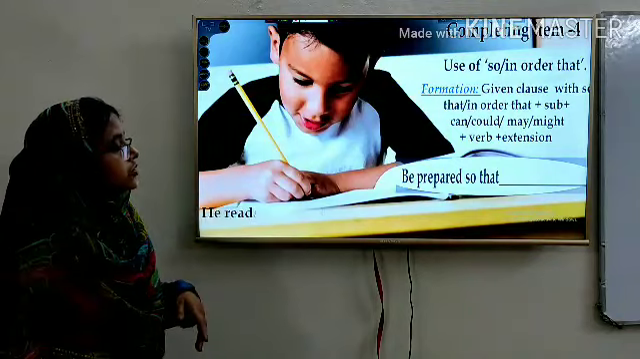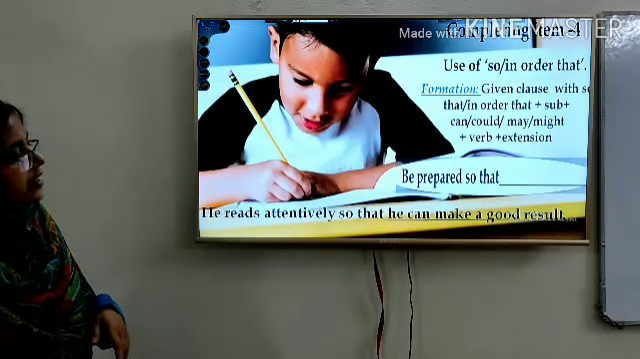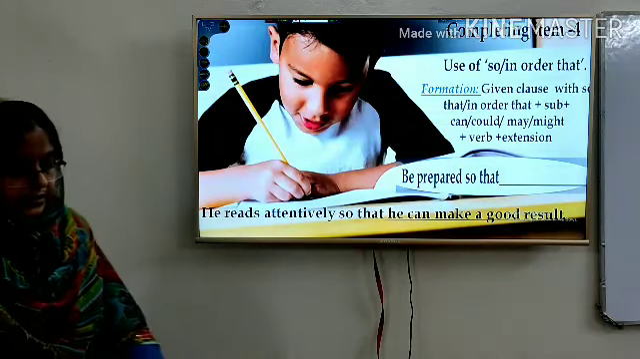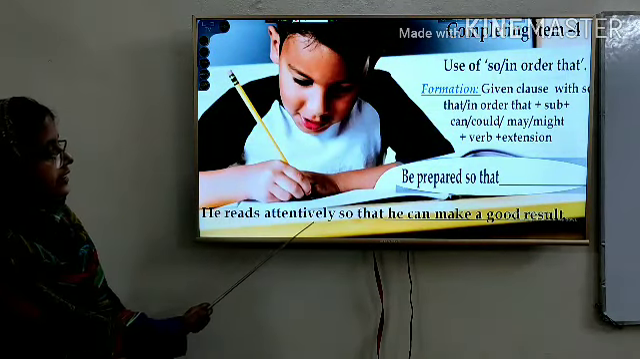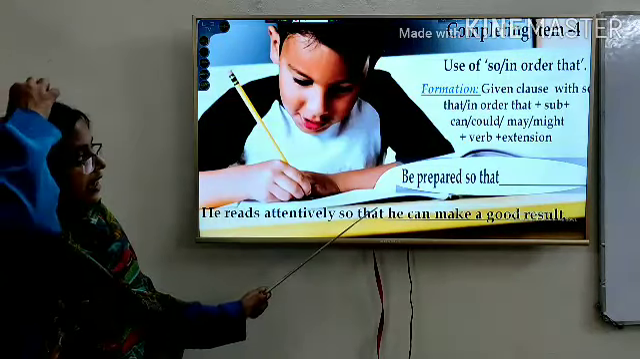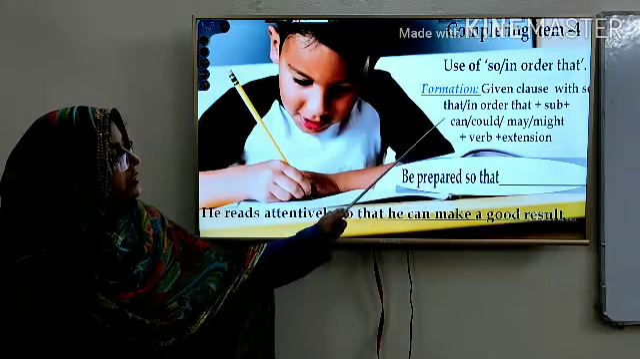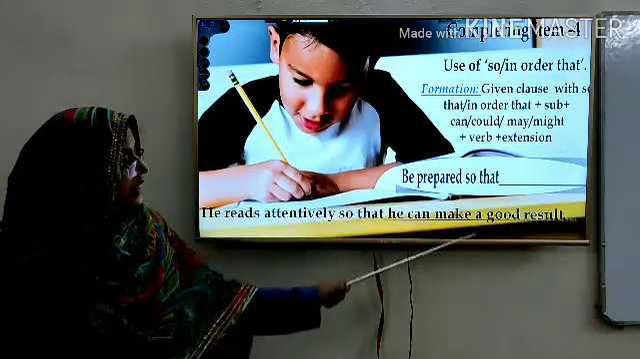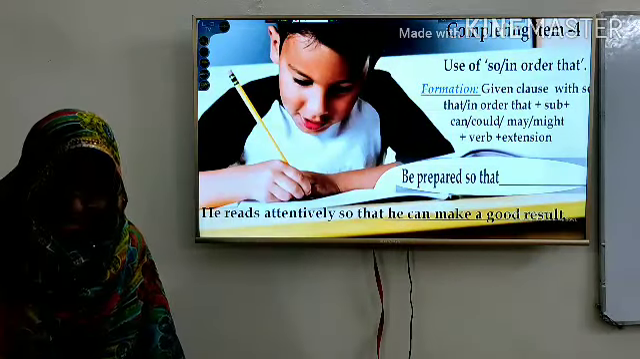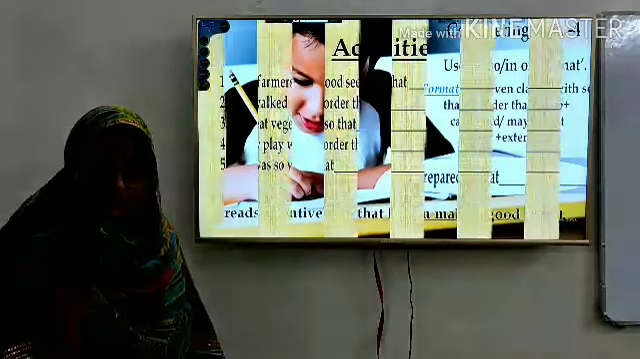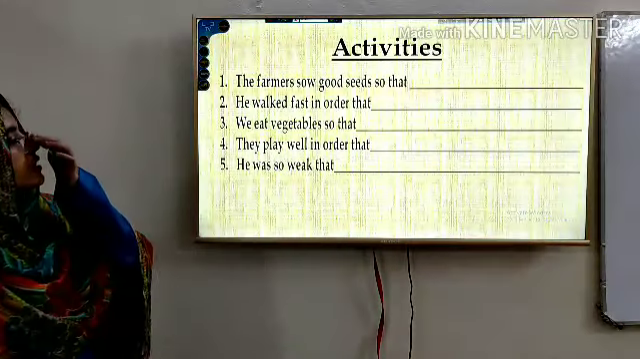Be prepared so that he reads attentively, so that, let us see the last one, he can make a good result. So you see here the given clause is "he reads attentively, so that", and then he, the subject, can, make a good result, is the verb and extension. So hope this is clear to you.